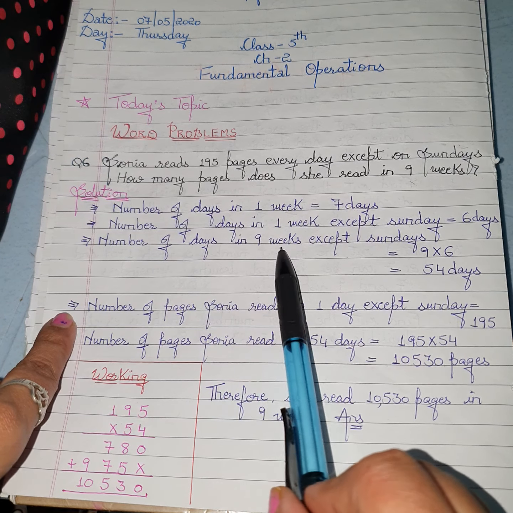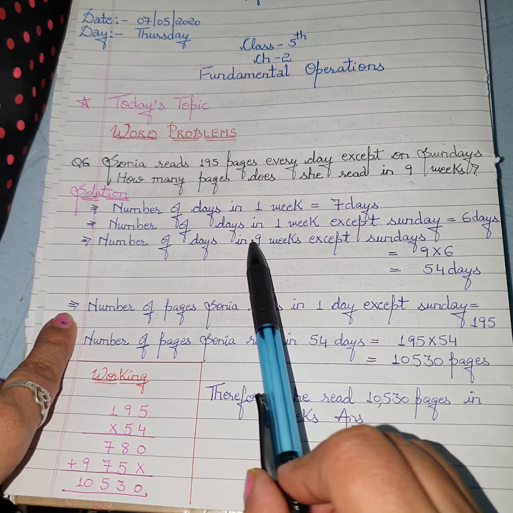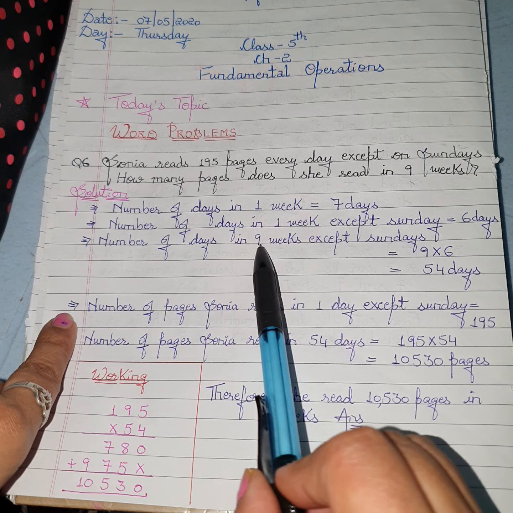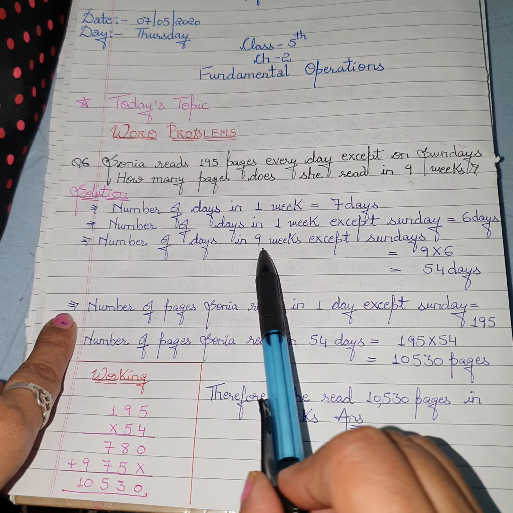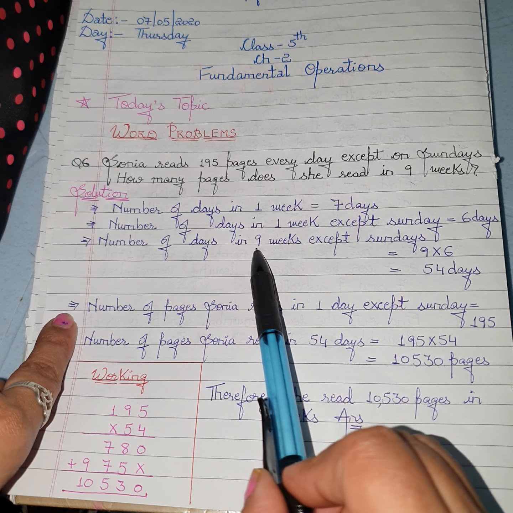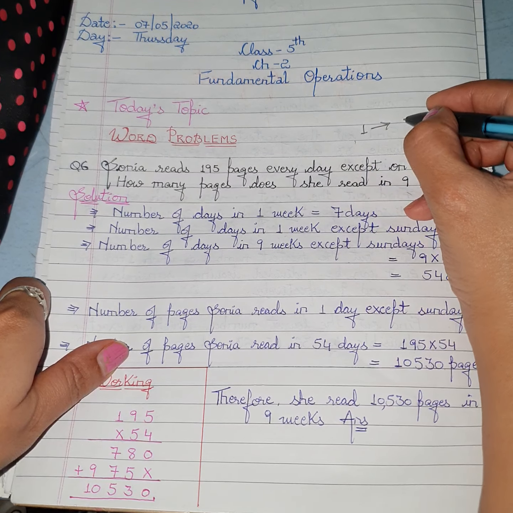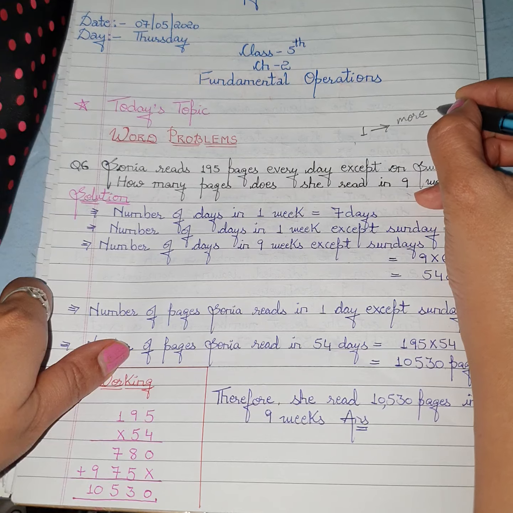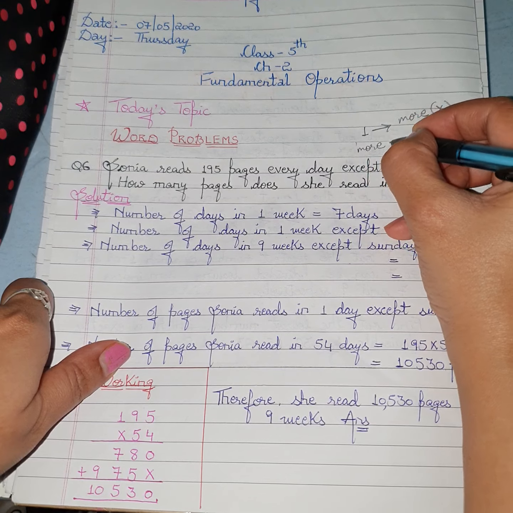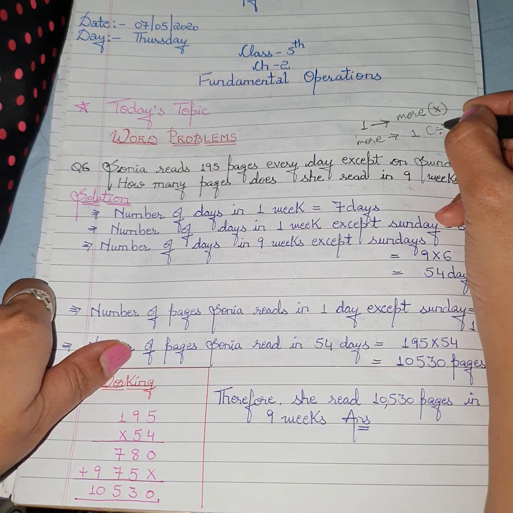So number of days in 9 weeks except Sunday. If we have to calculate the total number of days in 9 weeks in which we will not include Sunday, then how many days will be there in 9 weeks? See, here the information of 1 is given and we have to find the information of more. Whenever the information of 1 is given and we have to find the information of more items, then we do multiplication. And whenever the information of more items is given and we have to find the information of one item, then we do division.